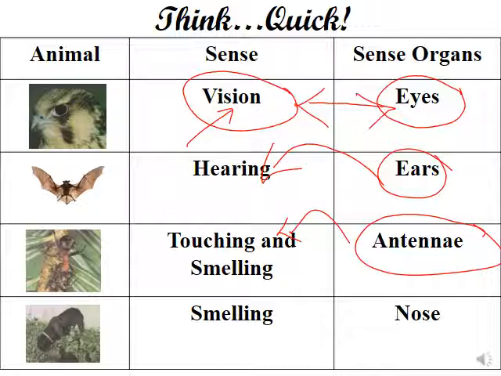Also, we have the nose. The nose is used by the duck to detect the prey. So the nose is the sense organ, while the sense is called smelling.